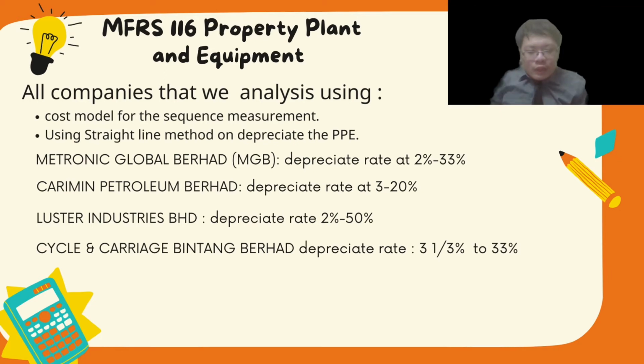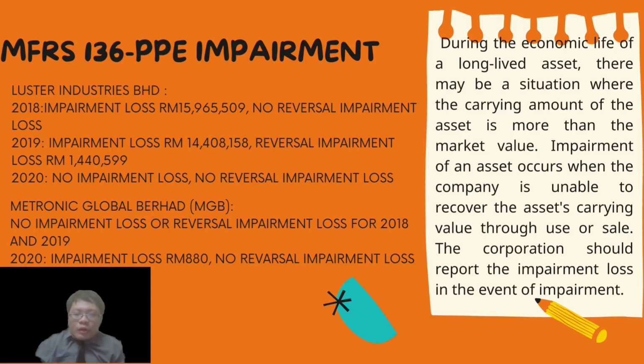And for Cycle and Carriage Bintang Berhad, depreciate the PPE at 33 and 1/3%. I want to present about MFRS 136 PPE impairment. Impairment of an asset will occur when the company is unable to recover the asset's carrying amount through use or sales, where the carrying amount of the asset is more than the market value.